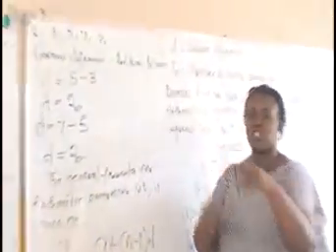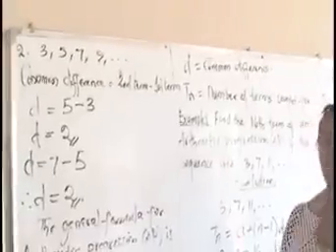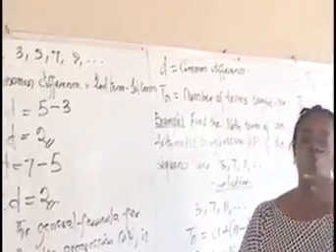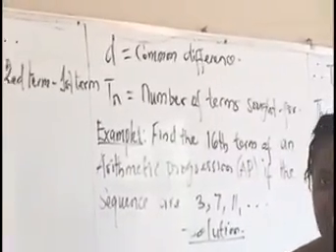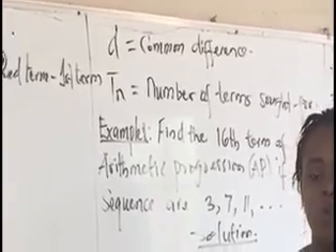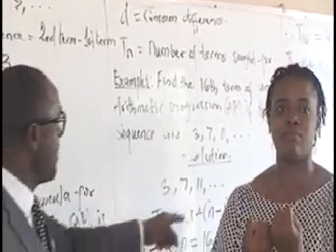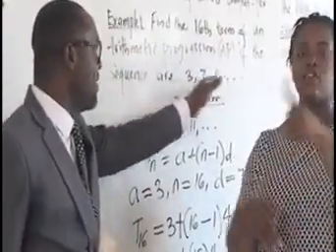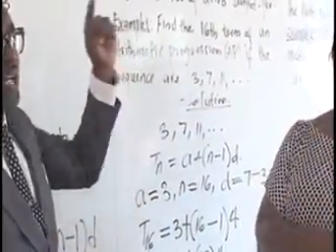I also established that the Tn, some textbooks will use Un as I said, also represents the last term, and n is called the number of terms sought for. From the questions on the board, I will take just a minute to run through them. You discover that in example 1, we are given a sequence 3, 7, and